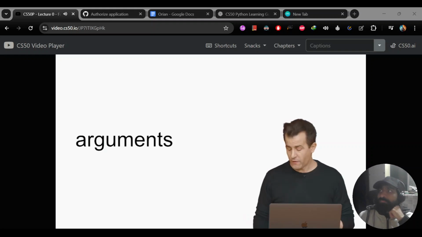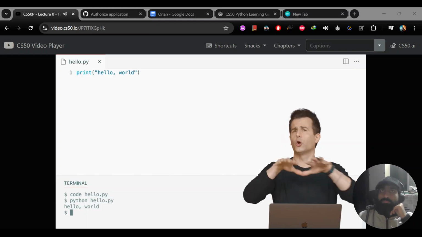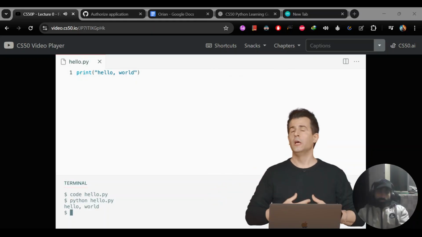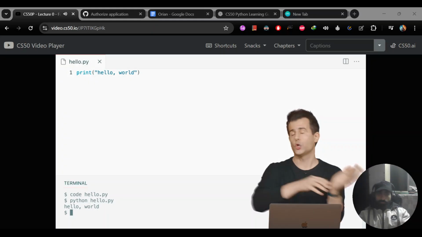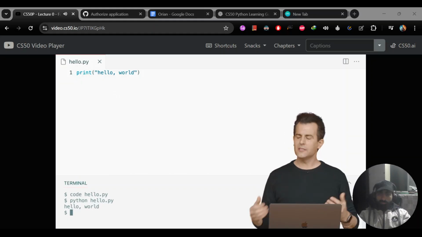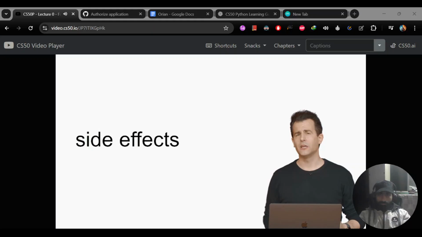The people who invented Python, of course, didn't necessarily know what it is you and I are going to want to print to the screen. So they designed this print function using these parentheses with the ability to take as input some string of text, be it in English or any other human language, that is what you want this function ultimately to print onto the screen. And what is it that the program's ultimately doing on the screen? Well, it's printing, of course. It's showing us hello world on the screen.